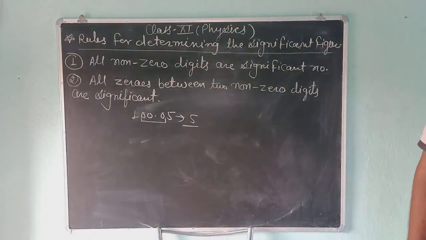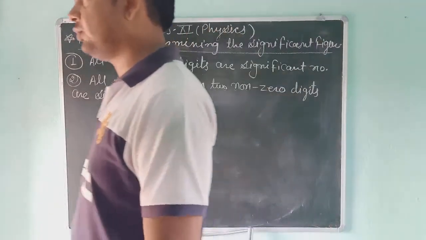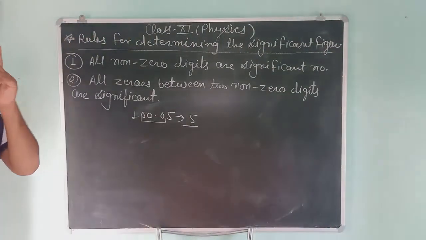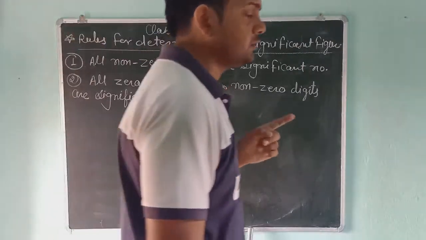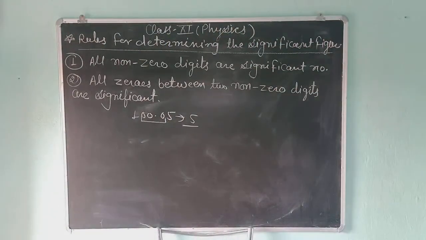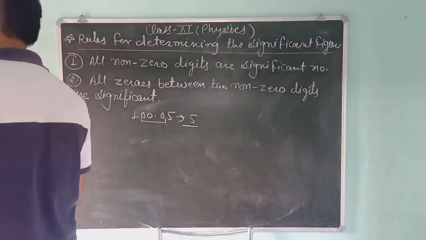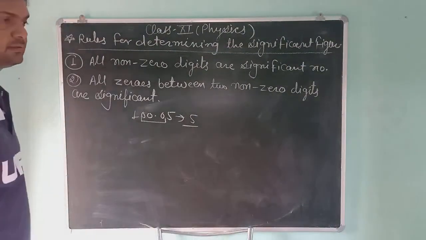So students, always remember this rule. If you find any zero between two non-zero numbers, then that zero also will be counted as a significant figure.